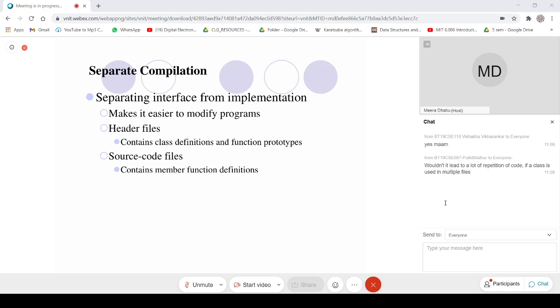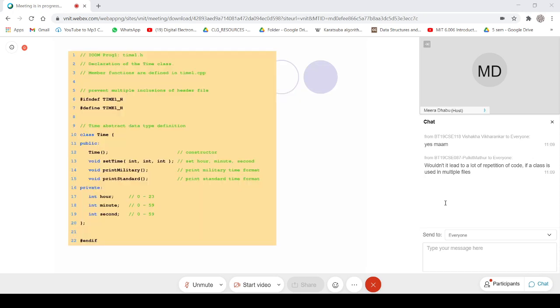If we are, for example, using a class in several C files, wouldn't we be repeating the code a lot of times if we write all the definitions inside the C file? No, I will demonstrate the same thing right now using IDE.